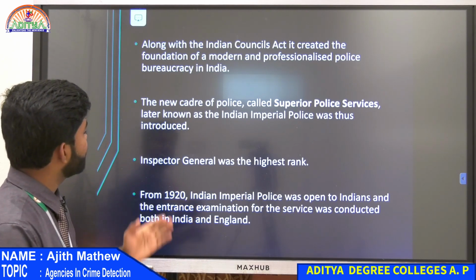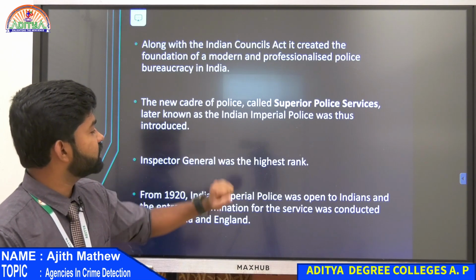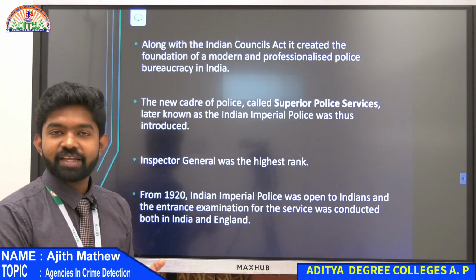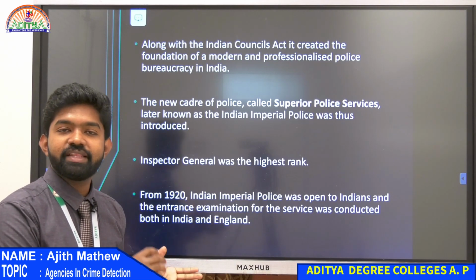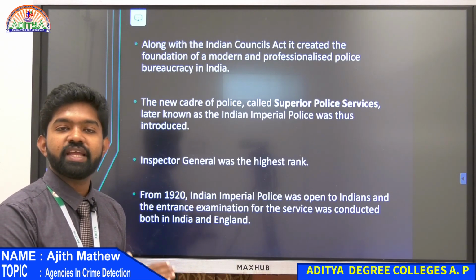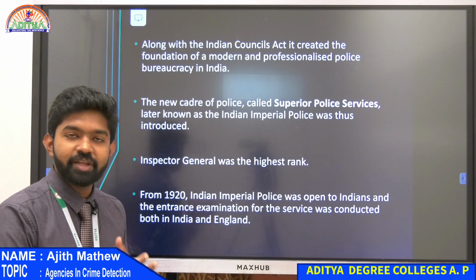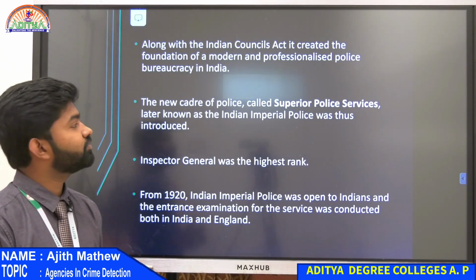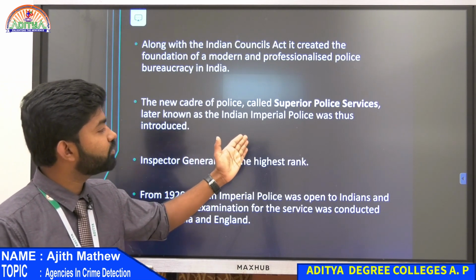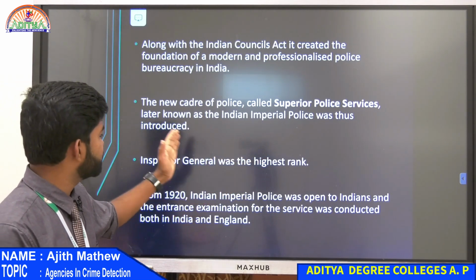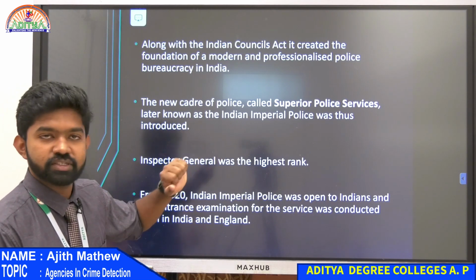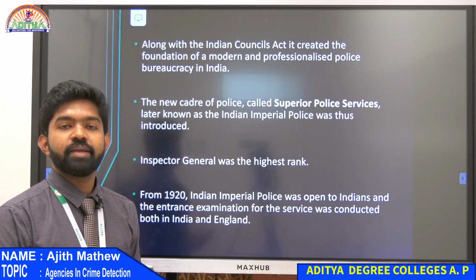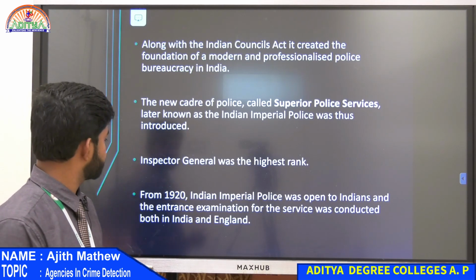They were later known as Indian Imperial Police, and that name stayed till our independence. After independence we changed the name to Indian Police Service or IPS. So the first name given to them was Superior Police Service, then Indian Imperial Police, and after independence our constitution changed the name to Indian Police Service.